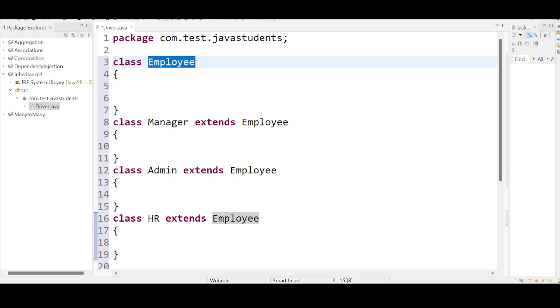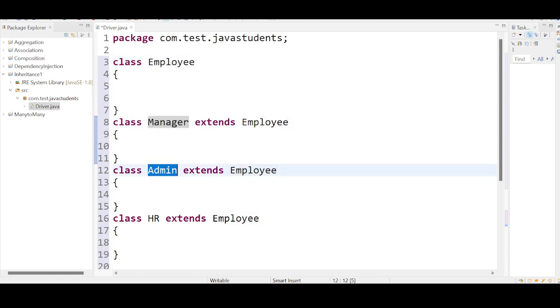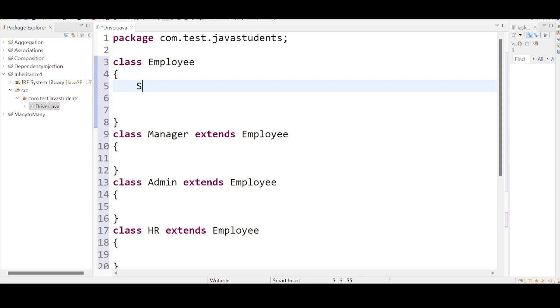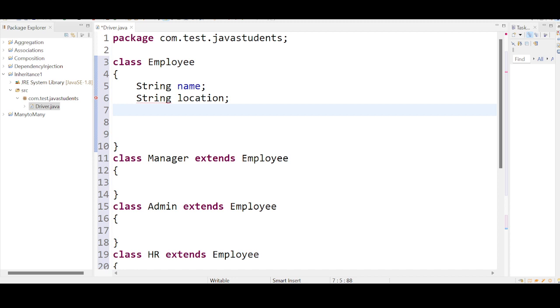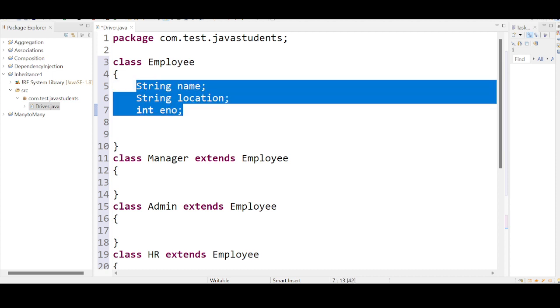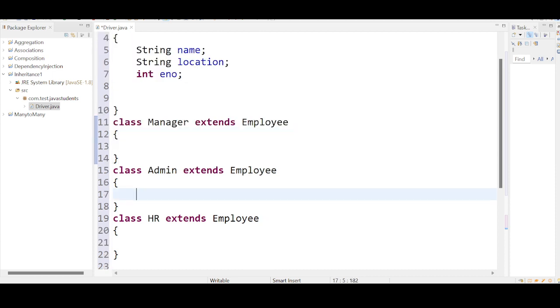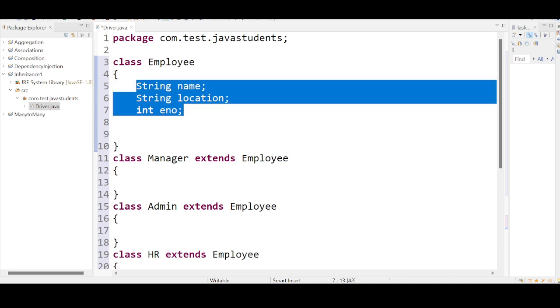Right? So employee is a parent for manager, admin, HR. I'm going to take some variables here. Variable name one is string name common, and string location common. I can say employee number I am taking in the form of string. If you want to take it in the form of integer, no issues. Integer ENO. Three variables are there. These are common to manager, common to admin, common to HR. That's why I have specified these common variables.